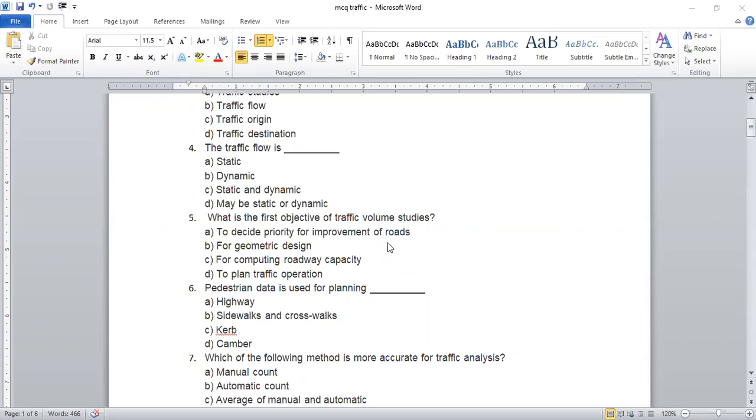What is the first objective of traffic volume studies? The answer is D, to plan the traffic operation. Can anyone please give me the answer?